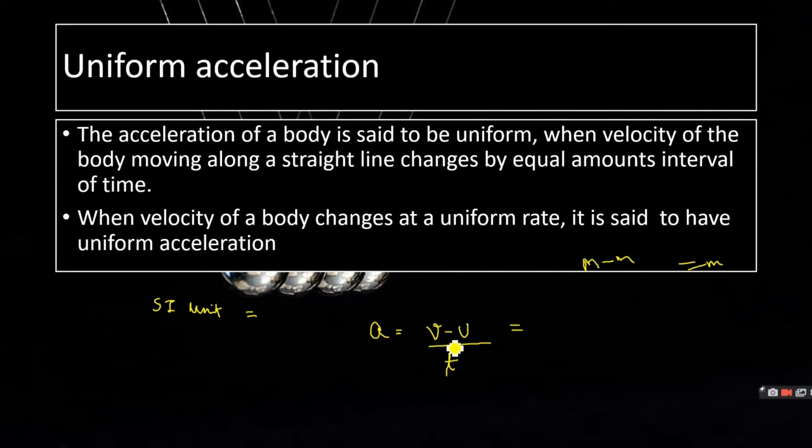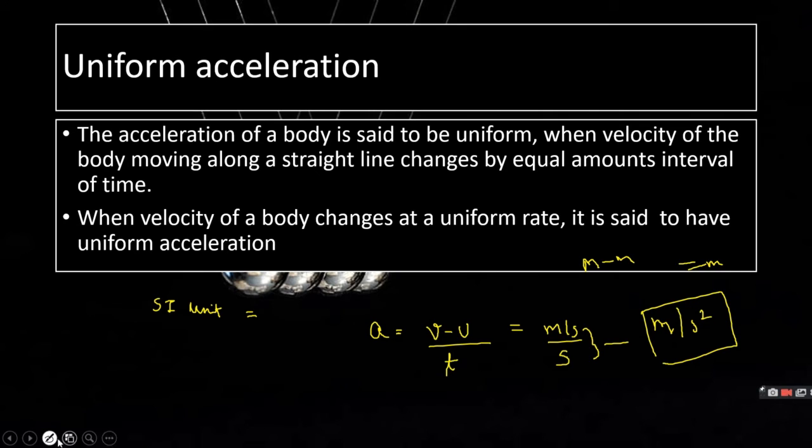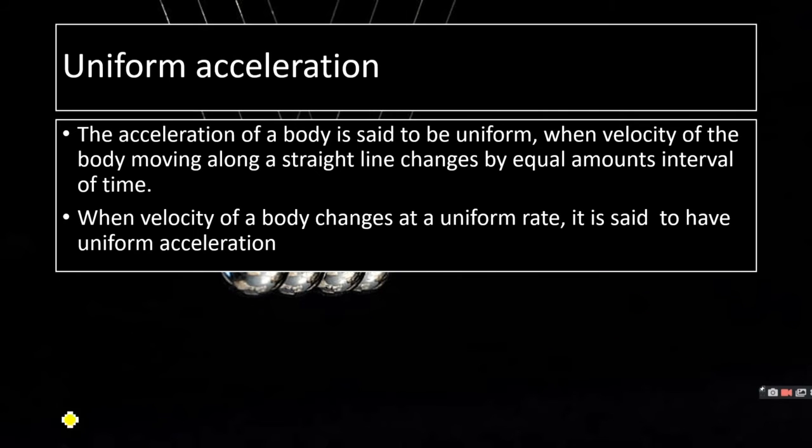So in case of acceleration, we need the SI unit of velocity, which is meter per second, and that of time, which is second. When we combine them both, it will be meter per second square. So this meter per second square is the SI unit of acceleration. And also, acceleration is a vector quantity.